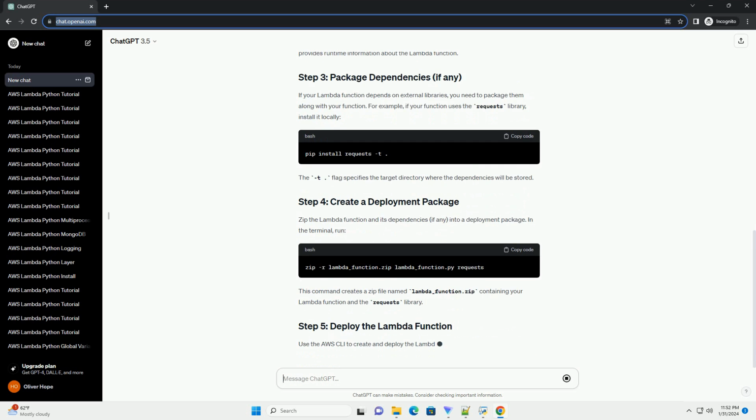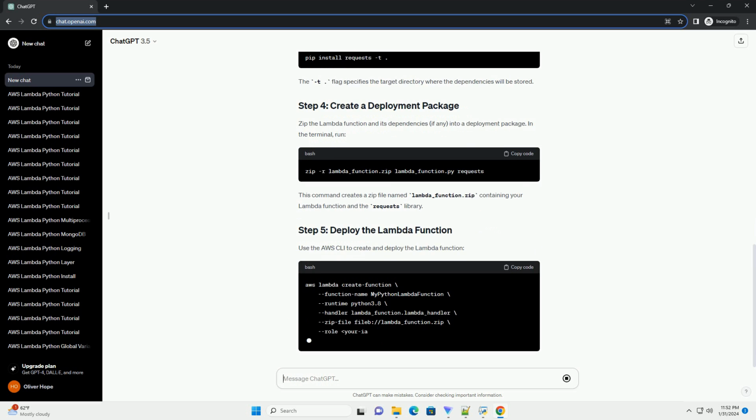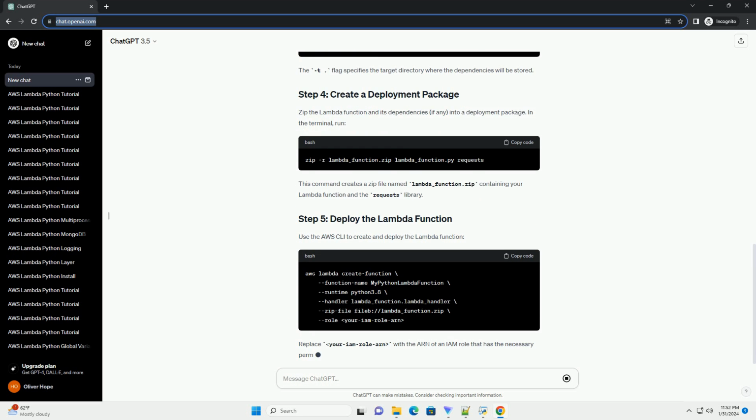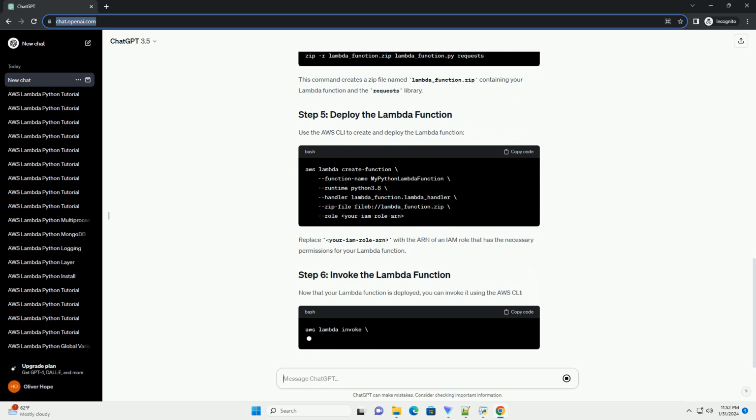Open a terminal and configure the AWS CLI with your AWS credentials. Follow the prompts to enter your AWS Access Key ID, secret access key, region, and output format.